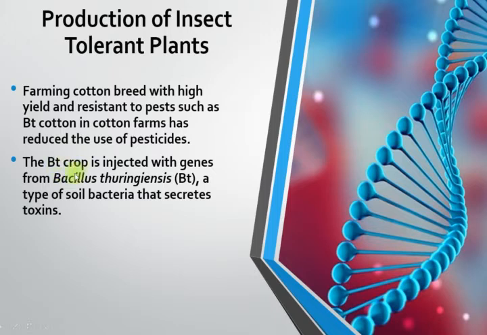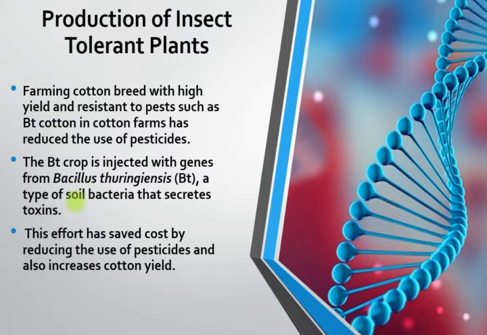When the crop is injected with the gene from the Bacillus thuringiensis, the crop can produce the toxin. So when the crops produce the toxin, the crops are tolerant to the pests, or to the insects. So this effort has saved costs by reducing the use of pesticides and also increased cotton yield.